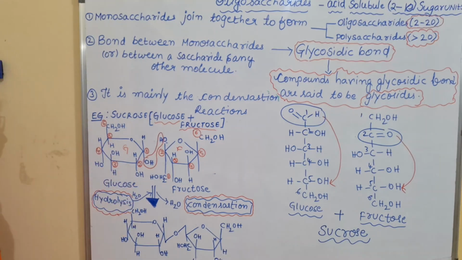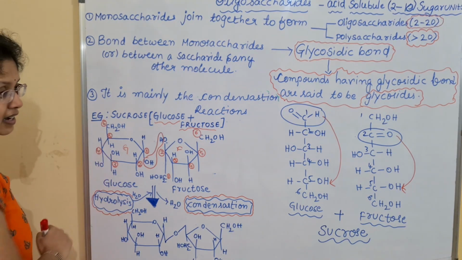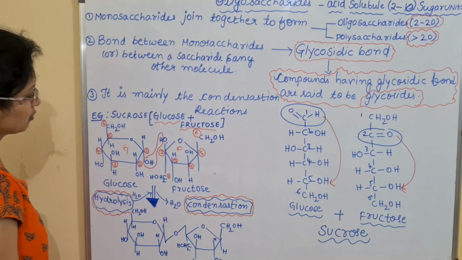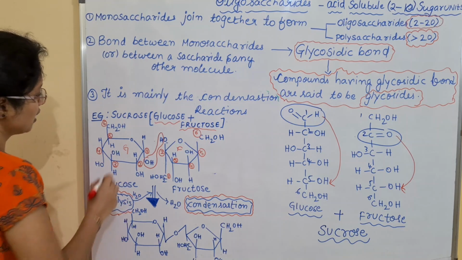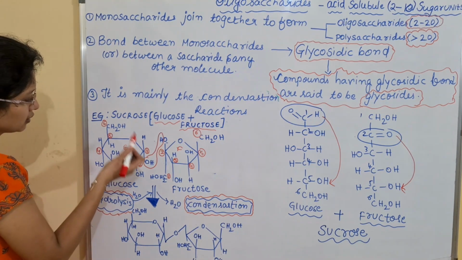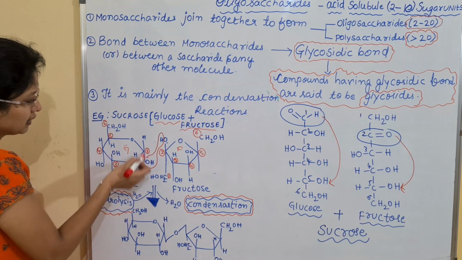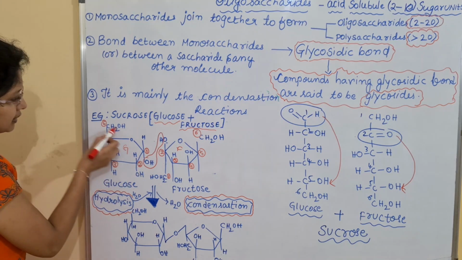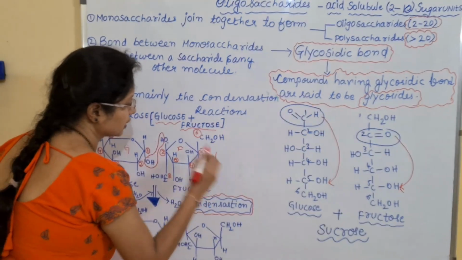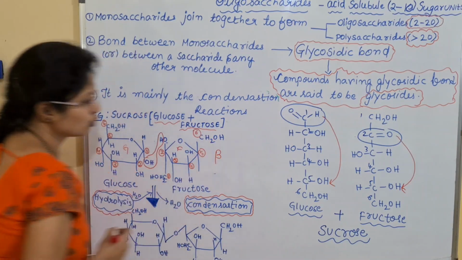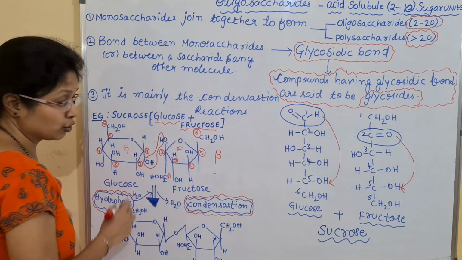And what type of glycosidic bond is it? Can you tell me, is it an alpha glycosidic or beta glycosidic bond, children? First we will see with respect to the glucose. With respect to the glucose, the first carbon has the alcoholic group downwards compared to the 6th carbon, opposite. So here it will be beta. For glucose it is beta. And what about the fructose molecule?